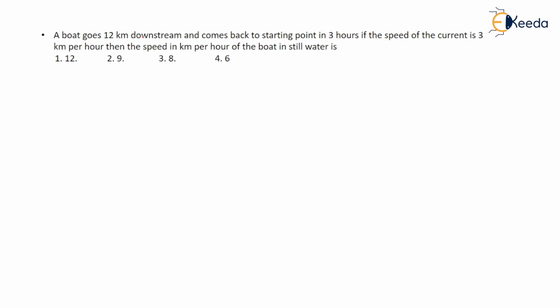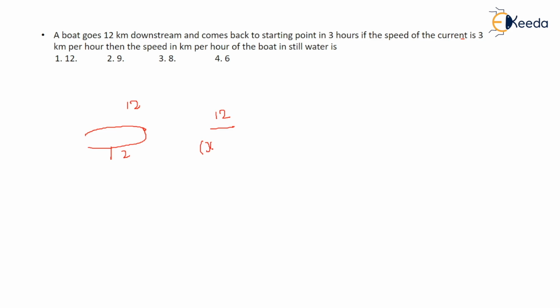Next question: a man goes 12 km downstream and comes back to the starting point in 3 hours. So he goes 12 km downstream and again comes back against the stream in 3 hours, meaning he covered 24 km in these 3 hours. If the speed of the current is 3 km per hour, then what is the speed in kilometer per hour of the boat?